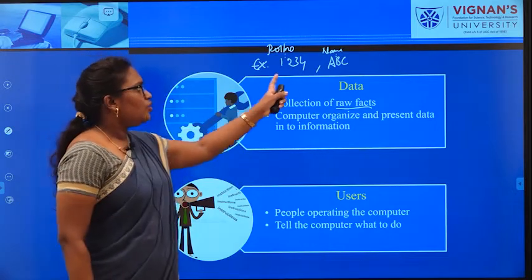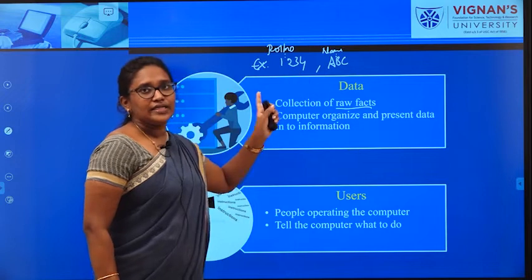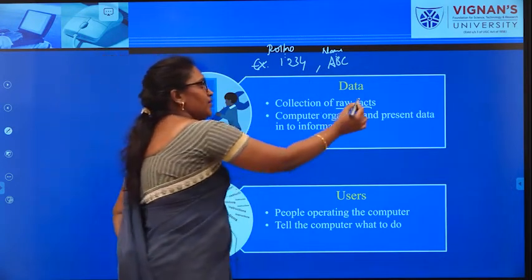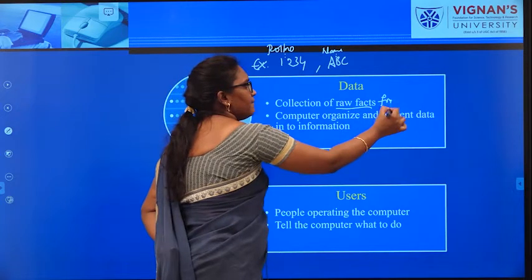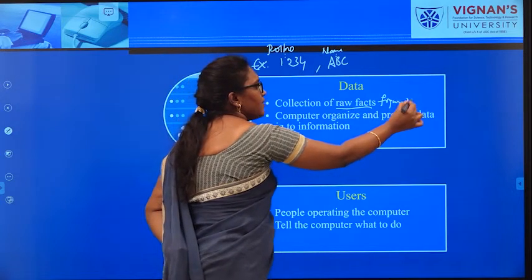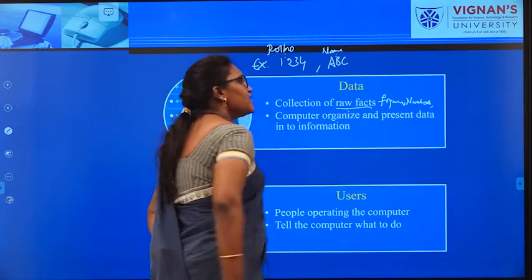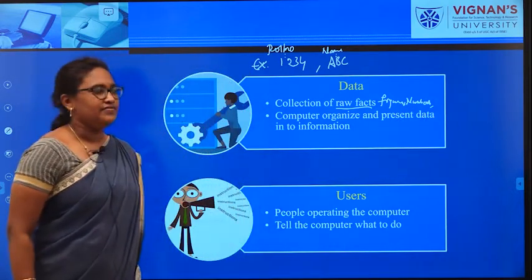That means whenever you collect raw facts, raw facts can be figures, numbers and alphabets.